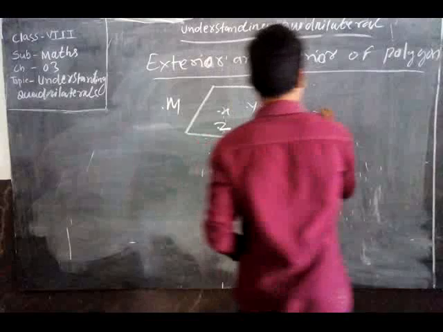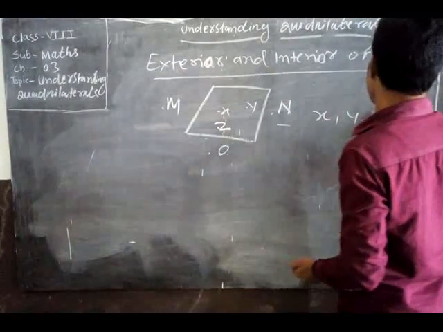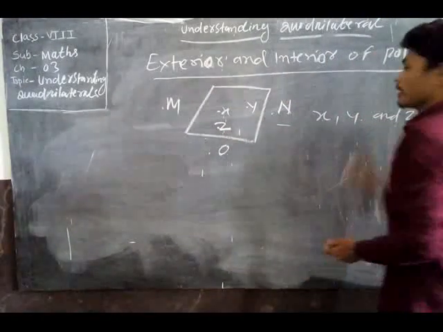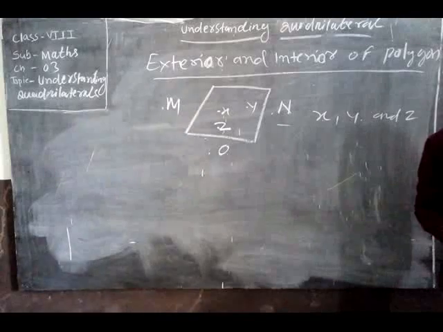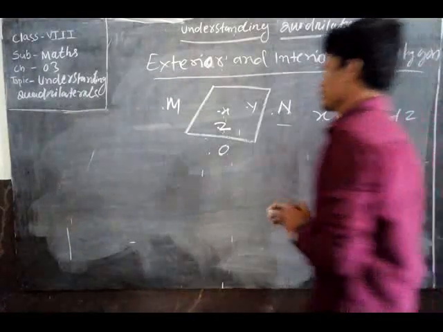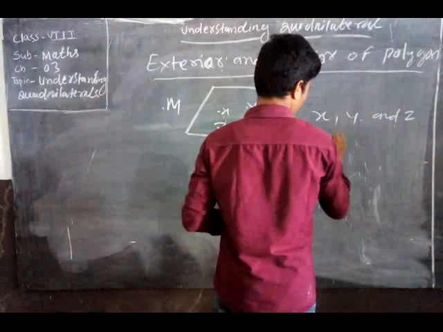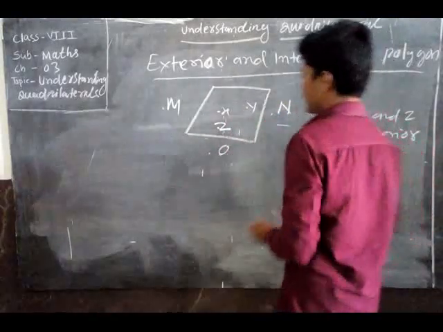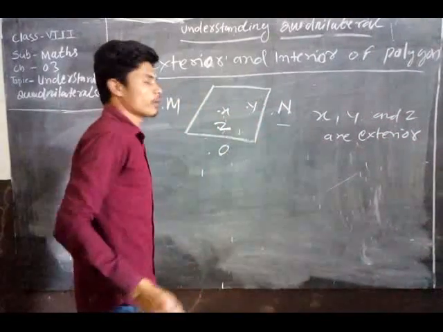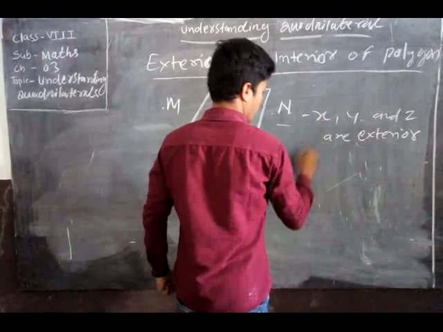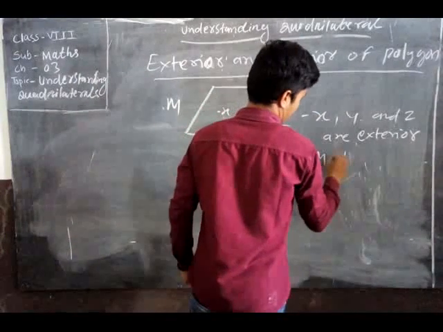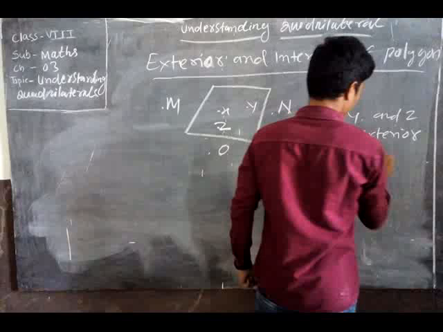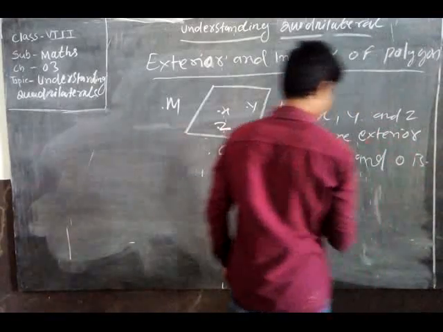Here X, Y, and Z. X, Y, and Z are called exterior, and here M, N, and O is interior.